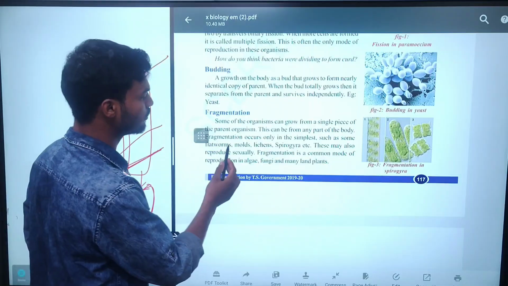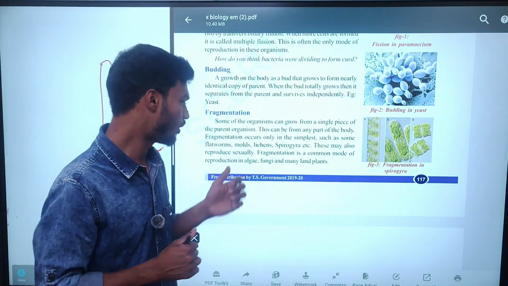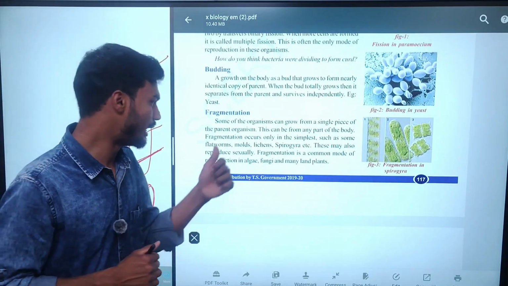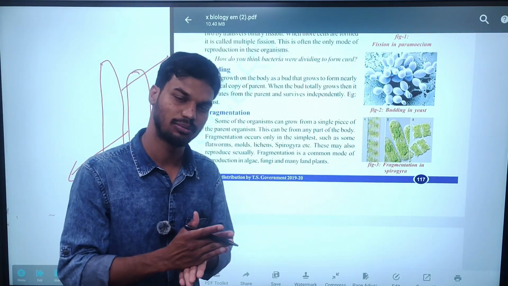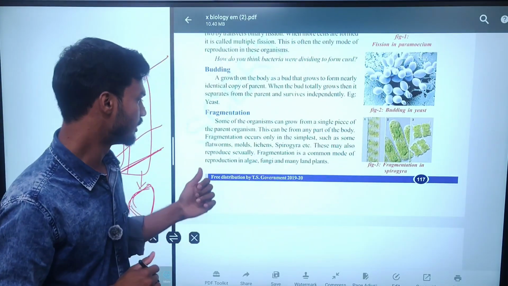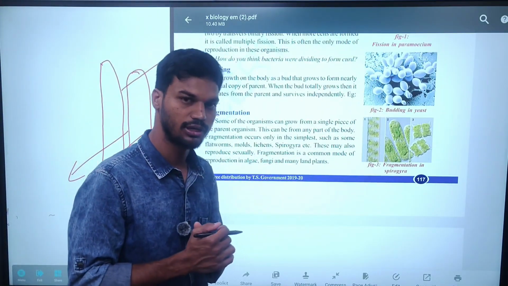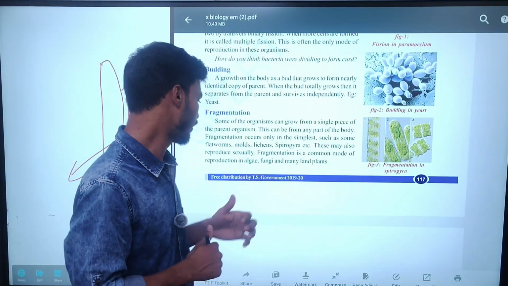Simply flatworms, molds, lichens, and spirogyra. So the reproduction in molds, lichens, and flatworms can take place by splitting into pieces. They can also reproduce sexually. The examples of sexual reproduction are fungi and algae.